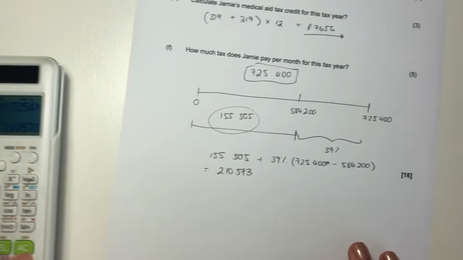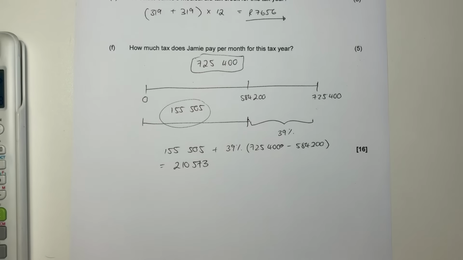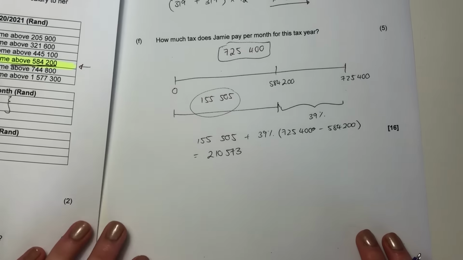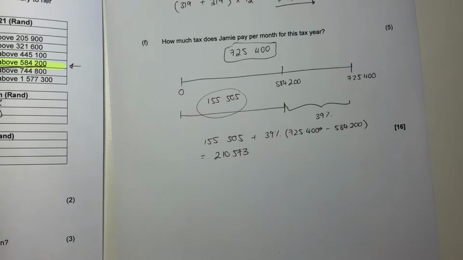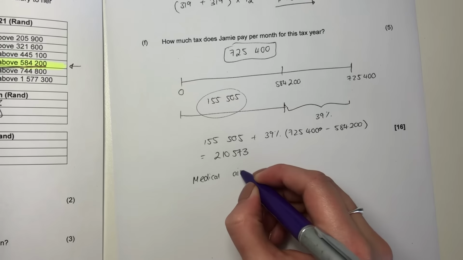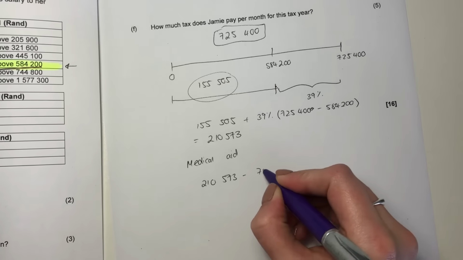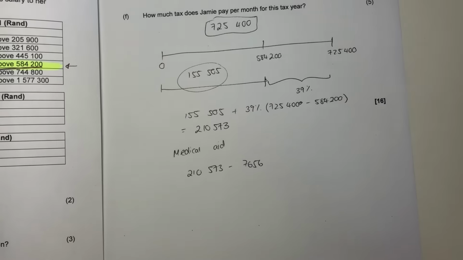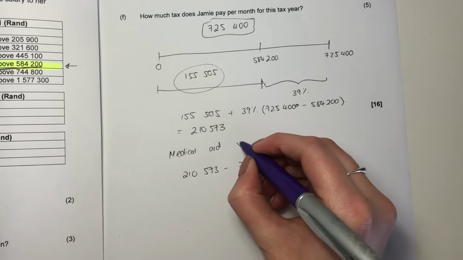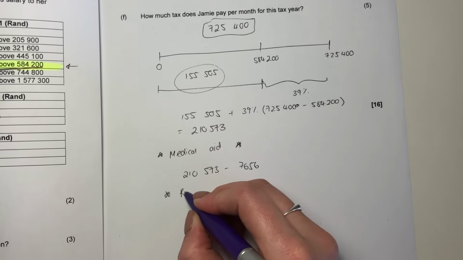Now, obviously, you should be thinking, oh, okay, I'm not done yet. Okay, and also the mark allocation should indicate that to you. Because now what we have to do is reduce the tax for some of the rebates, etc. So the rebates, we're going to have medical aid. Okay, so we're going to say 210,573 minus the medical aid, which we've already calculated. That's handy. But then we also have to do her other rebates.